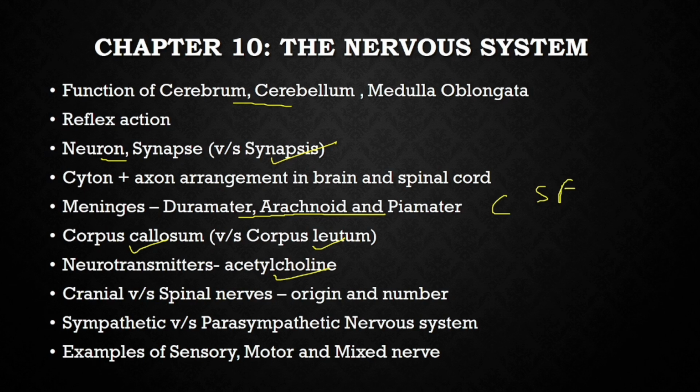Cranial versus spinal nerves. There are 12 pairs of cranial nerves and 31 pairs of spinal nerves. Origin: cranial nerves originate from the brain and spinal nerves originate from the spinal cord. Sympathetic nervous system for stress, parasympathetic to cool down your system. So in that case, heartbeat increases, respiratory rate increases. Different sets of reactions can be given, and you have to classify them into sympathetic and parasympathetic nervous system.